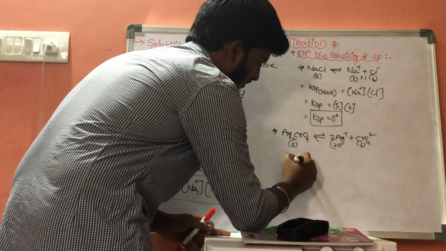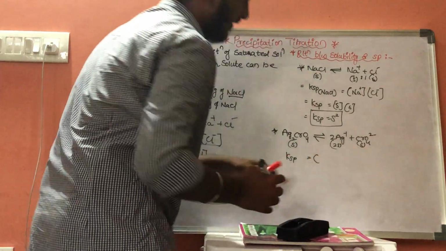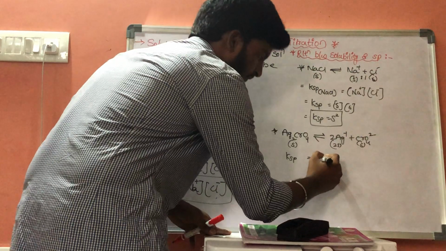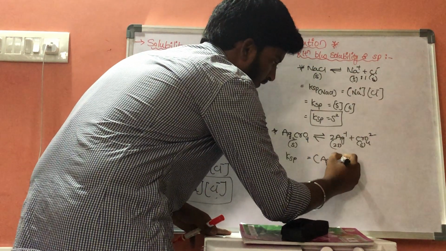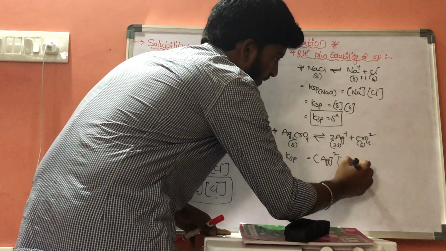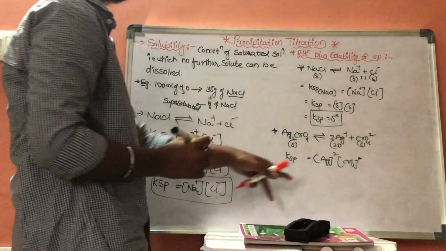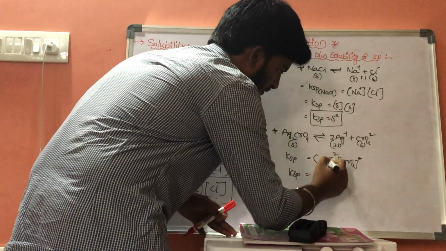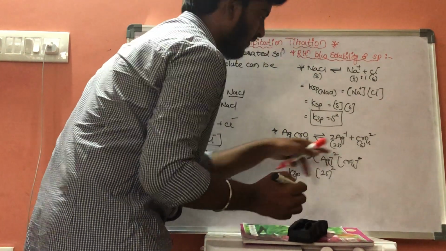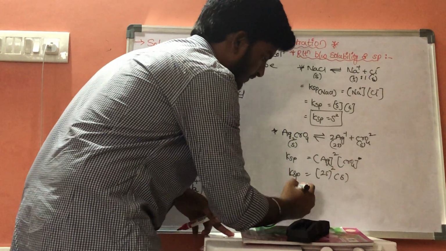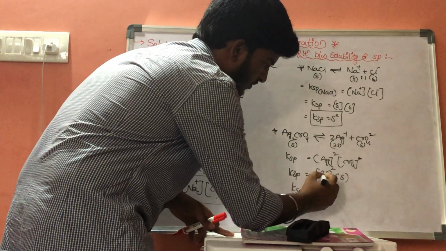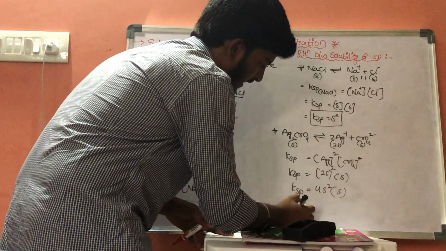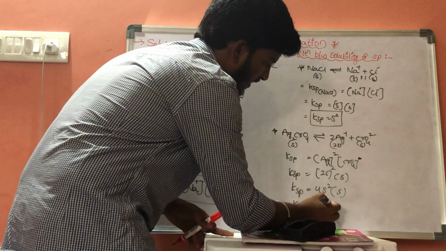Consider the Ksp value is equal to the concentration of Ag squared into CrO4 2 minus. Now Ksp is equal to (2S) whole square into S. Ksp is equal to 4 square into S, and Ksp is equal to 4S cube.